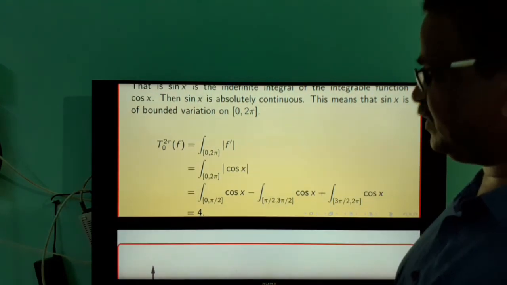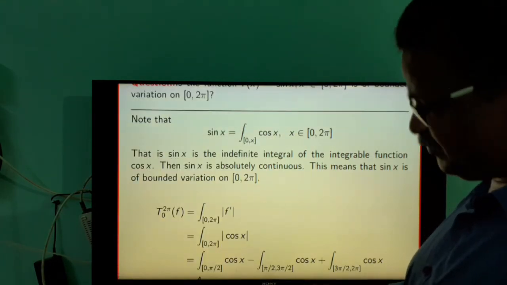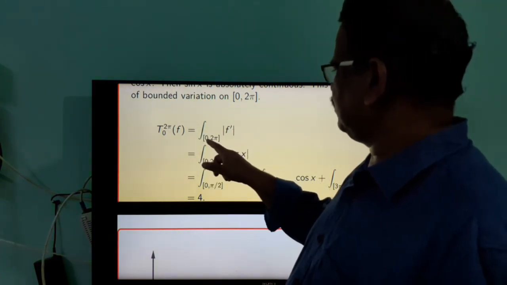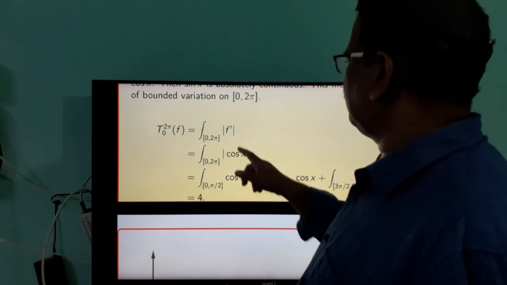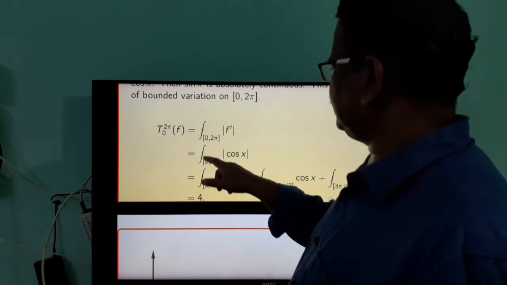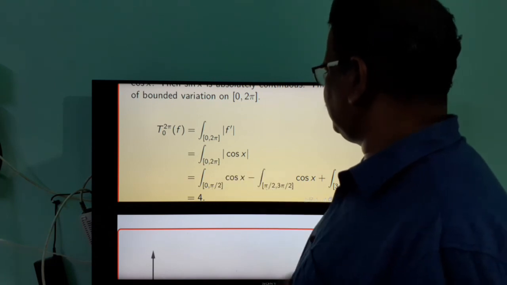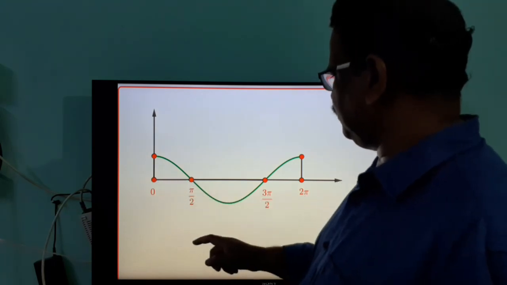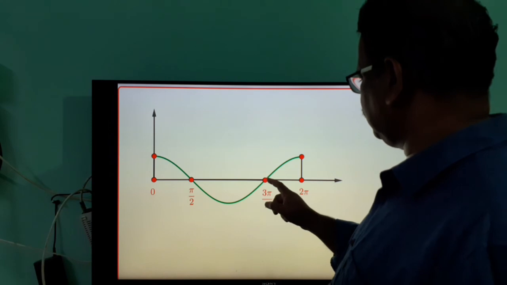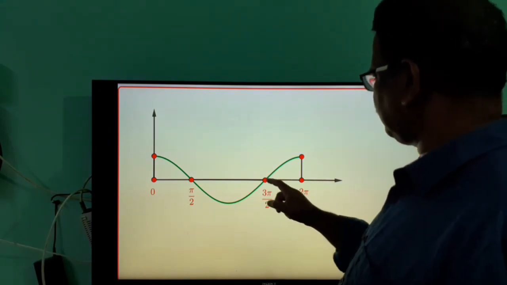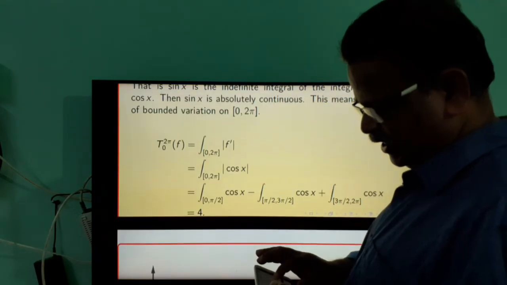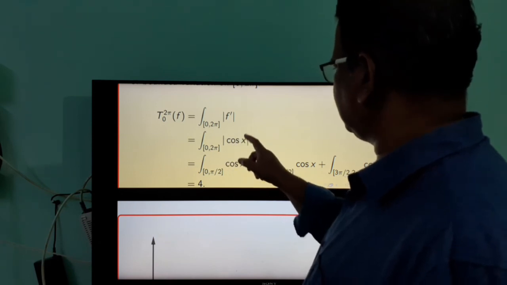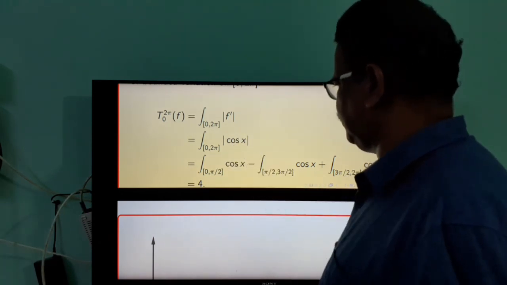Also note that the function sin x is a C¹ function. Therefore, the total variation of the function is equal to the integral of |f′| over the interval [0,π]. But f′ is cos x. Therefore, this is the integral of |cos x| over the interval [0,π]. And note that the function cos x is positive in the interval [0,π/2] and negative in the interval [π/2,3π/2], and again positive on the interval [3π/2,2π]. Here the Lebesgue integral is the same as the Riemann integral, since the function is continuous.